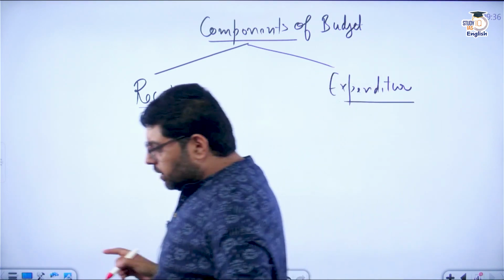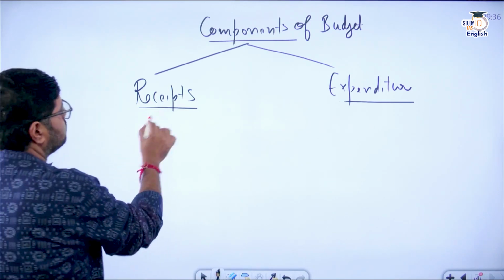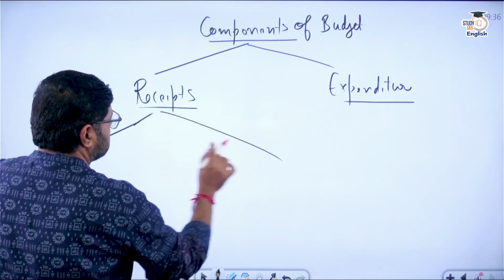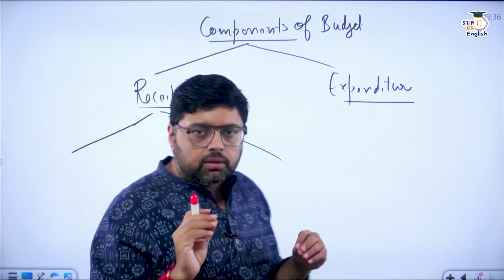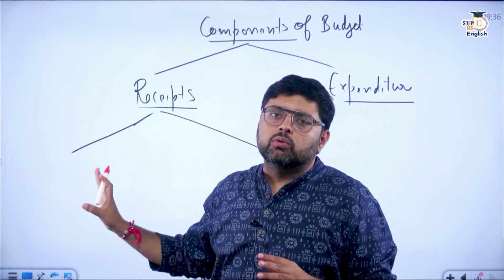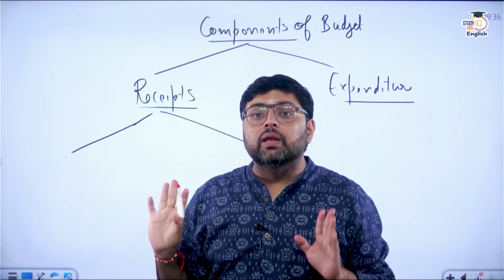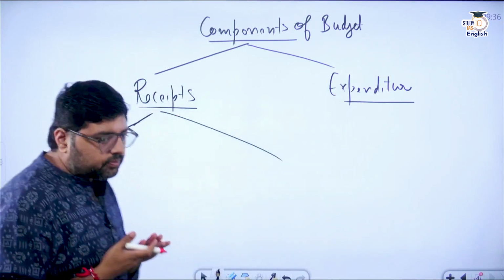When I talk about receipts, receipts are further classified into, and this thing you have to remember by heart. This thing must be in your mind, because if you are able to remember it, you can solve many questions, which I'll tell you in later classes.